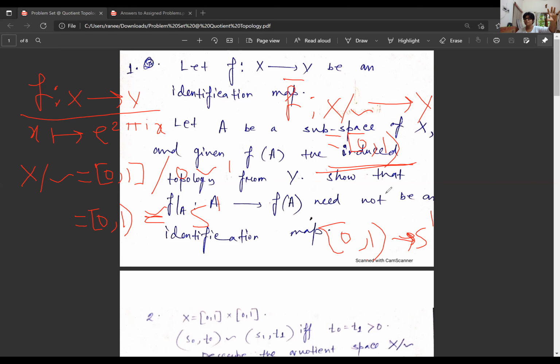Then from the universal property, it tells me that this X mod the equivalence relation is indeed homeomorphic to S1. But we know that set theoretically X mod the equivalence relation is basically closed 0, open 1. But the moment we are talking about X mod the equivalence relation, we are always inducing or seeing it as a quotient space. That means the map pi is the continuous map here. So this is homeomorphic to S1, but the moment we have induced closed 0, open 1 with the subspace topology from R, it will never be homeomorphic to S1. Okay, so let me proceed.